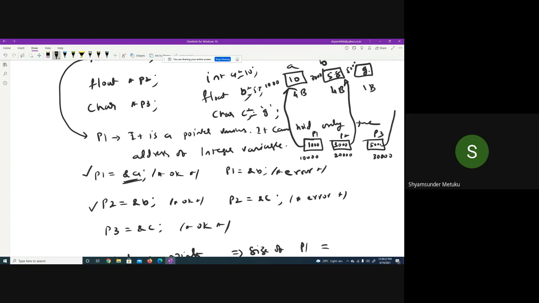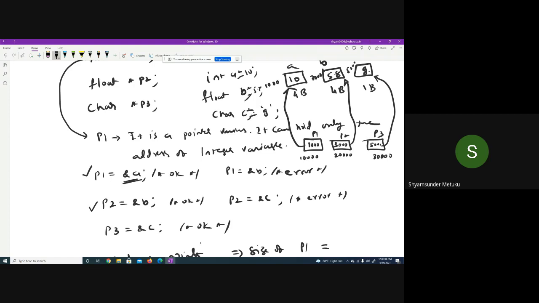So the moment you write 5000, there is a link established between the two locations. p3 is going to point to the variable c or the location 5000. Similarly, p2 is going to point towards variable b or 3000, or else it is going to point to the value 500. Either way you can understand. p1 is going to point to the variable a or the contents 10 or to the address 1000. Is it okay? Yes, sir.